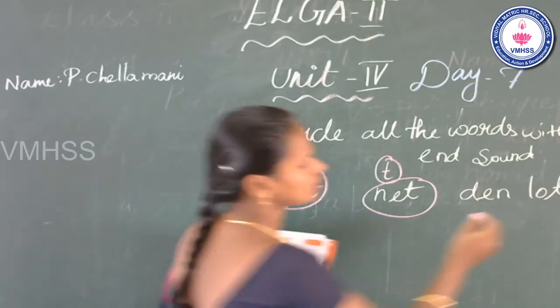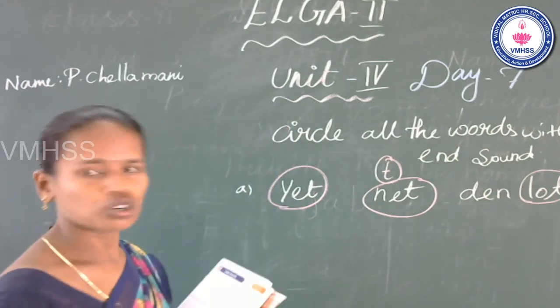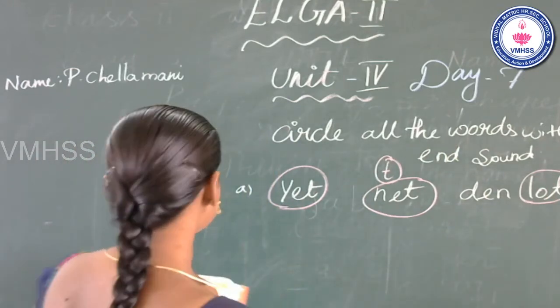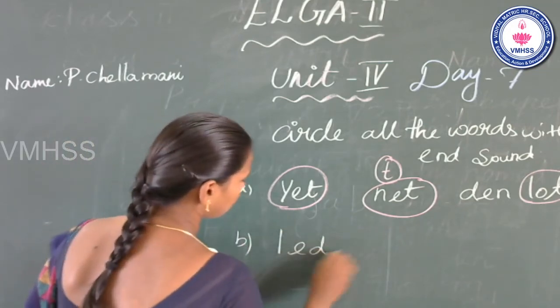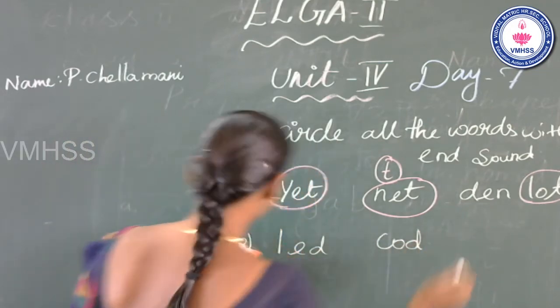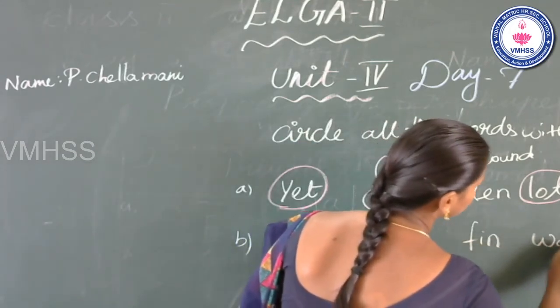Yes. So you can circle it. Is that clear? Now go to the B1. Leg, heart, pin, wag.